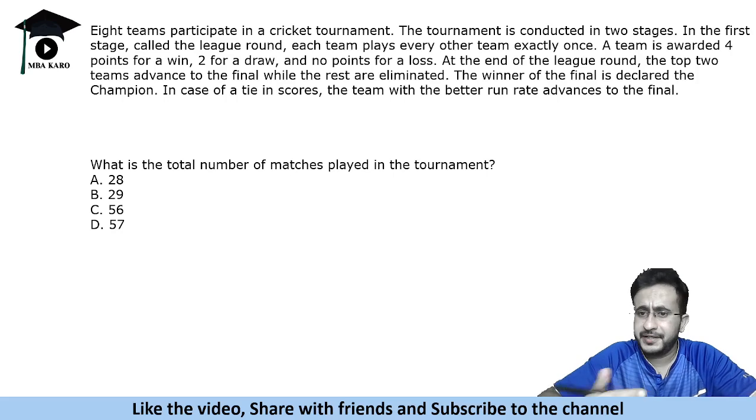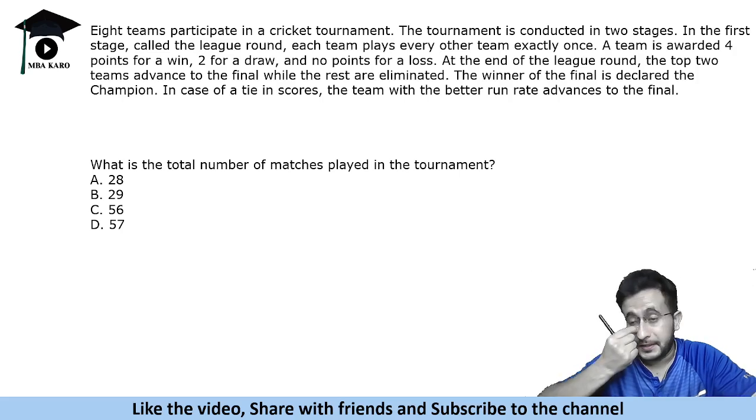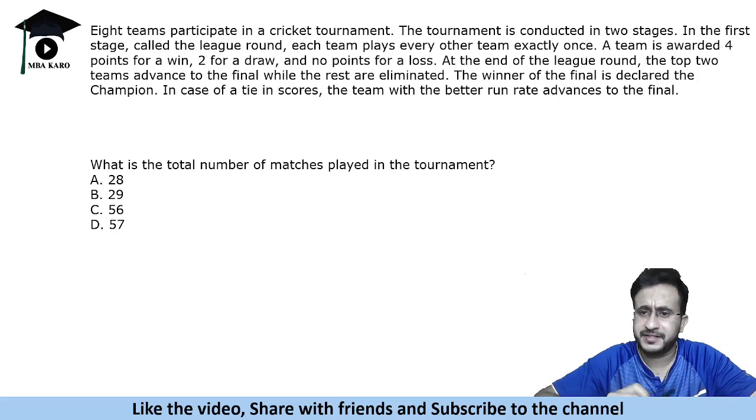So 4 points for a win, 2 points for a draw, and no points for a loss. So if a team loses, no points. At the end of the league round, the top two teams advance to the final, where the rest are eliminated. The winner of the final is declared the champion. In case of a tie in scores, the team with the better run rate advances to the final. Now, better run rate you do not have to calculate. It just mentions that the better run rate team will move ahead if there is a tie in scores.